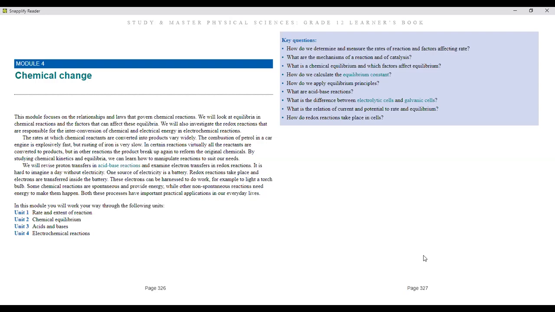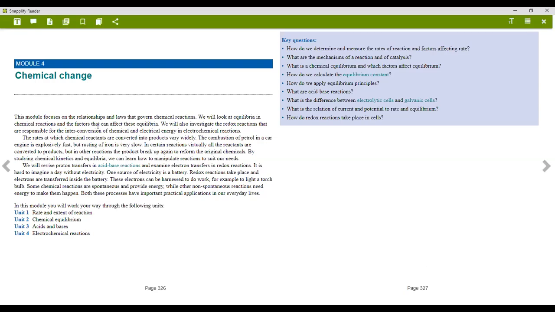In certain reactions, virtually all of the reactants are converted to product. But in other reactions, the product breaks up again to reform the original chemicals. By studying chemical kinetics and equilibria, we can learn how to manipulate reactions to suit our needs.